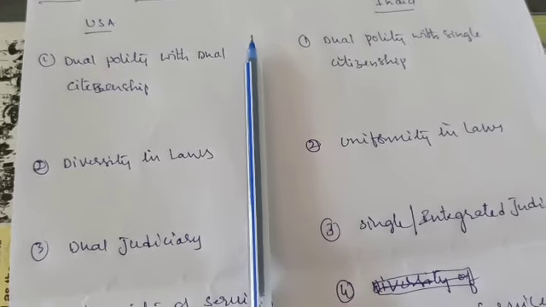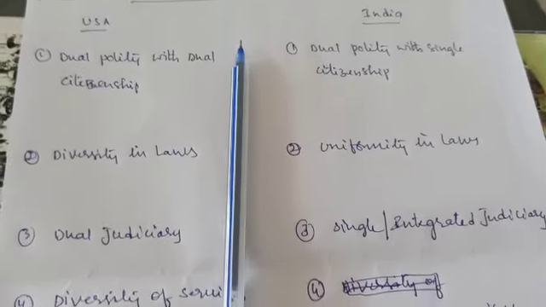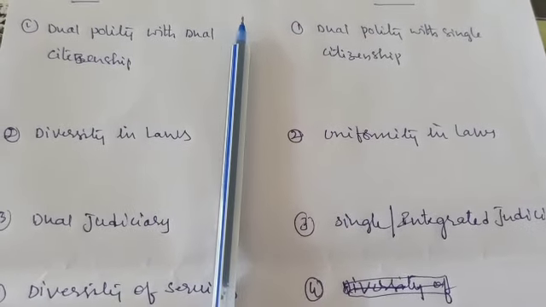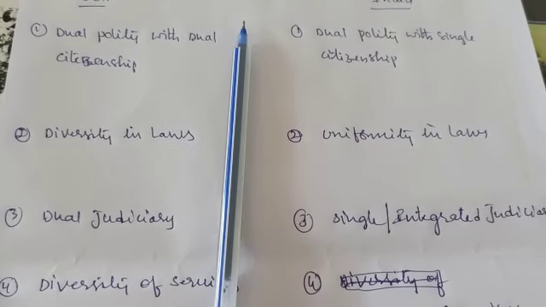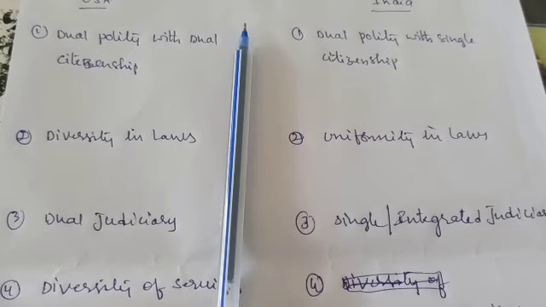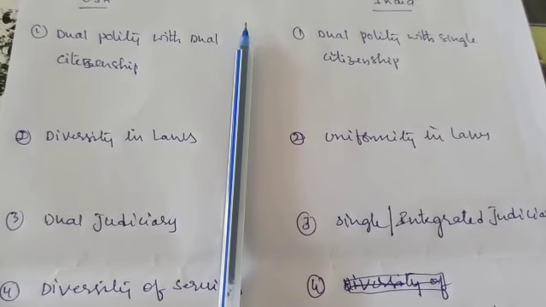But when it comes to India, that problem is not there. It is a single and integrated judiciary. Integrated is the word to be taken. Throughout the country, there is a single judiciary, meaning all the courts at district level and state level work under the Supreme Court.